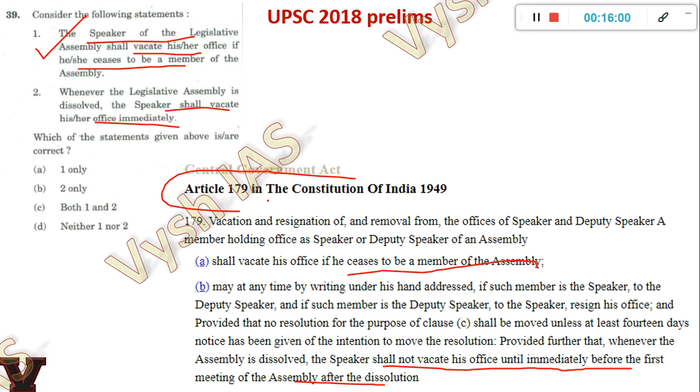That is why when students ask, sir, what all articles to study, what all schedules to study, there is nothing like that. You have to study the chapters in your Lakshmikant and automatically these articles will be done. UPSC will not ask you to explain the clauses of article 179. If you don't know the number, it's okay. But these things you have studied in your Lakshmikant, so you have to know it. You have to know every chapter in Lakshmikant by heart. When you close your textbook, you should be able to explain to a third person. That is the meaning of by heart. You should know everything thoroughly so that you can teach someone who has no idea about this. So your answer is one only, and it's a direct question.